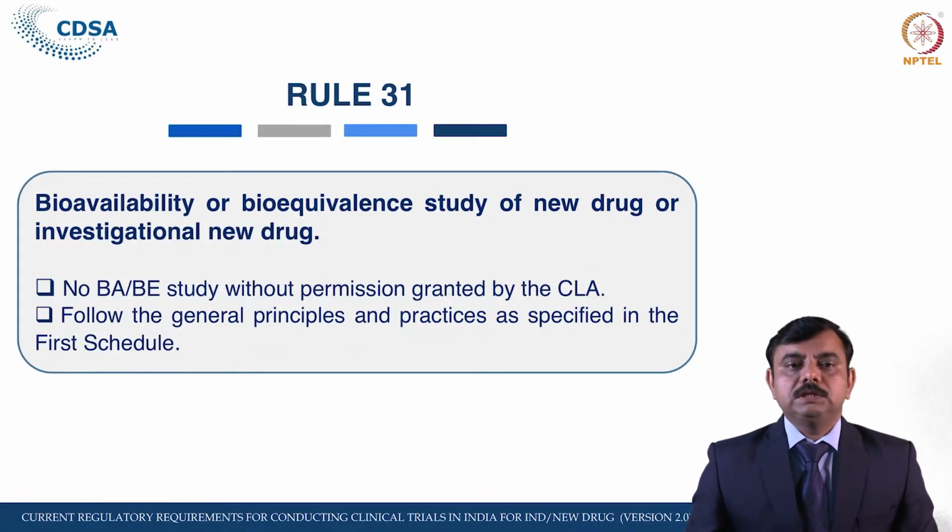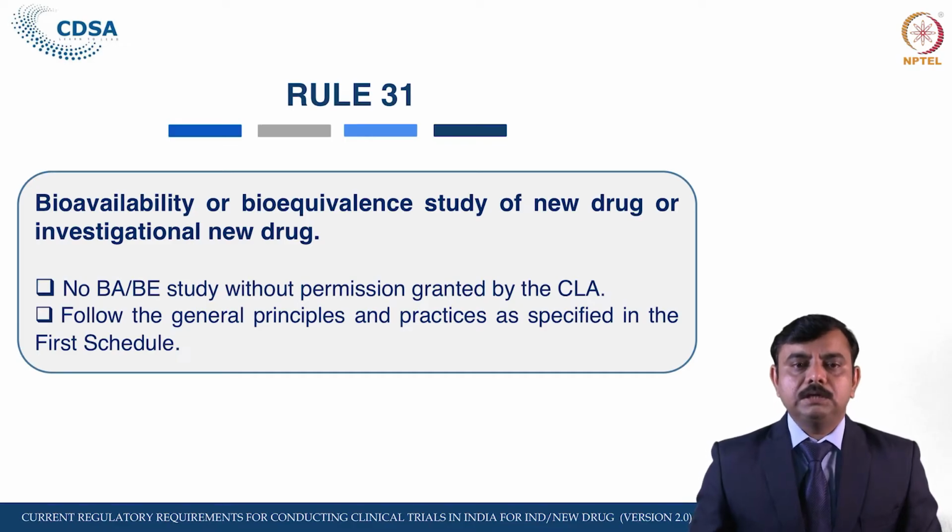So as per Rule 37 of the New Drugs and Clinical Trials Rules, no BA/BE study of any new drug or investigational new drug shall be conducted in human subjects by any person, institution or organization except in accordance with the provisions of the Act and these rules. Act means the Drugs and Cosmetics Act, rules means the rules thereunder 1945 and also the New Drugs and Clinical Trials Rules 2019, and without permission granted by the Central Licensing Authority. The Central Licensing Authority, we know, is the CDSCO, the Central Drugs Standard Control Organization.